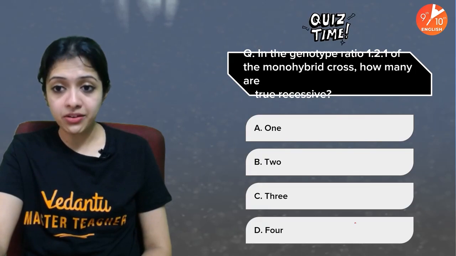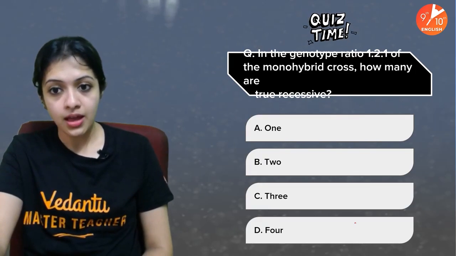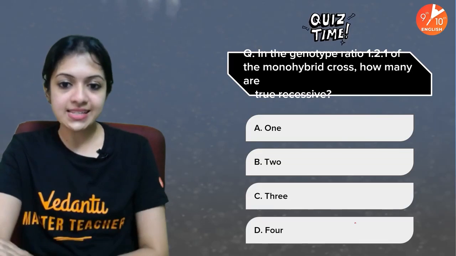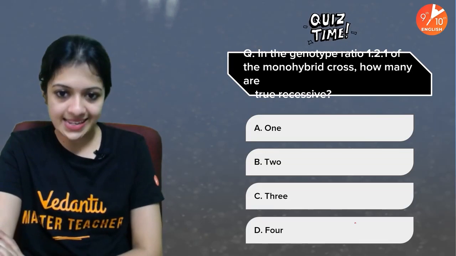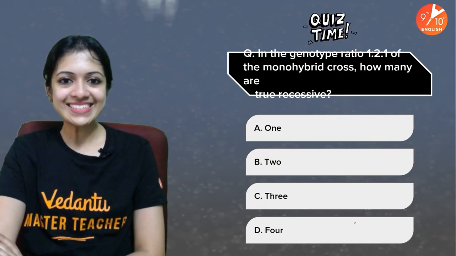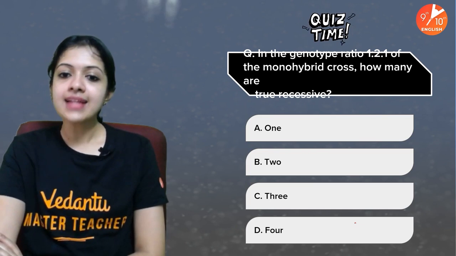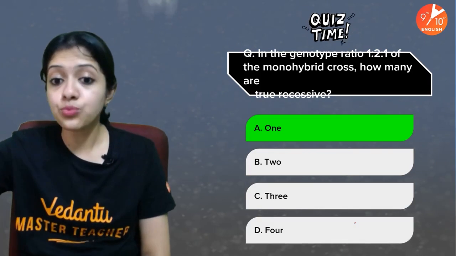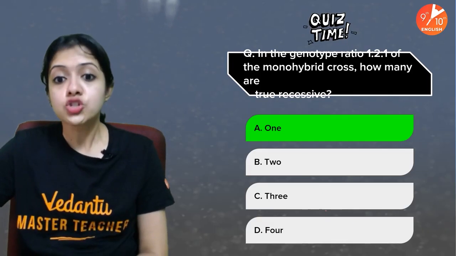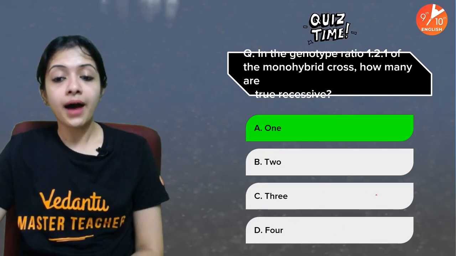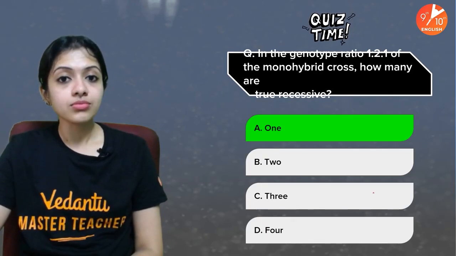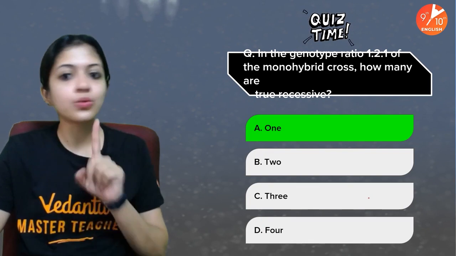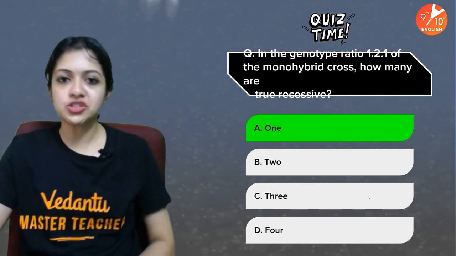In the genotypic ratio 1 is to 2 is to 1 of the monohybrid cross, how many are true recessive, or how many of them are truly recessive? Okay, and your time is up. The answer is 1. In 1 is to 2 is to 1, true recessive refers to whatever was genotypically and phenotypically recessive. There is only 1 in this ratio which is like that.